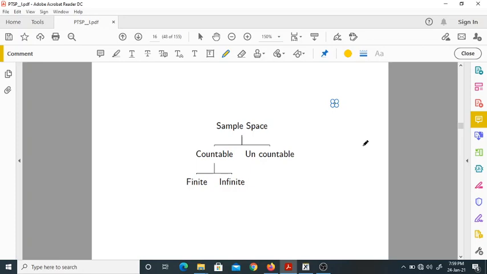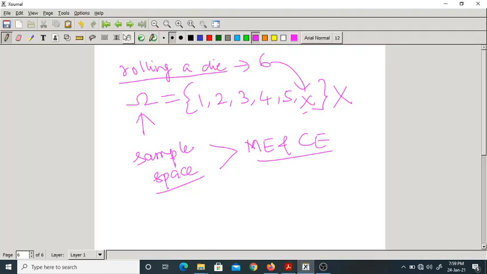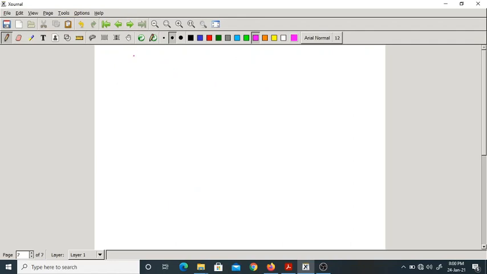Now, a sample space could be of these types. It could be countable or uncountable. In countable, it could be finite or infinite. Let us discuss briefly these types of sample spaces. First, the countable sample space. Just now I have taken two examples. What are they?